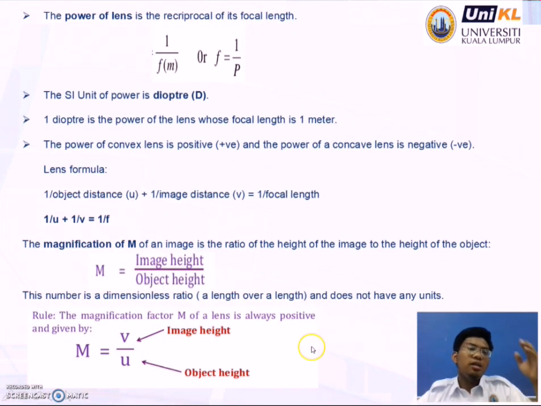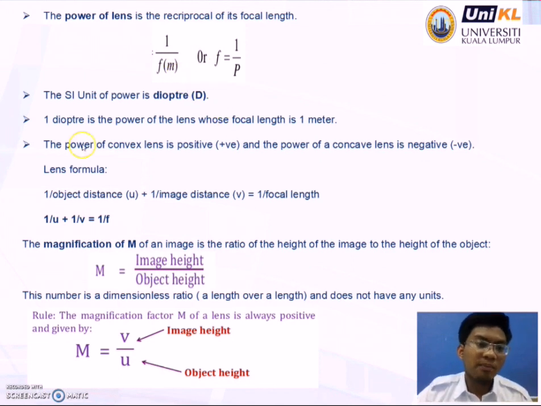Next, the power of a lens is the reciprocal of its focal length. Okay, so this is the formula for the power of a lens that you must memorize. So P equals 1 over f, or f equals 1 over P. Okay, the SI unit of power is the diopter.